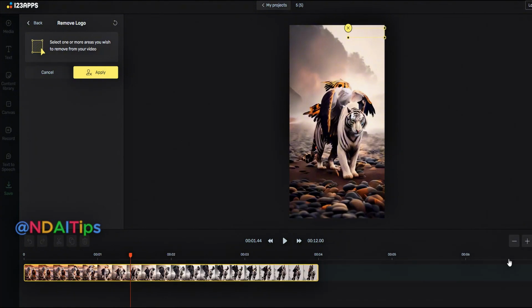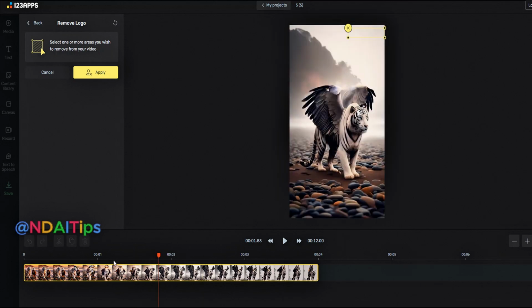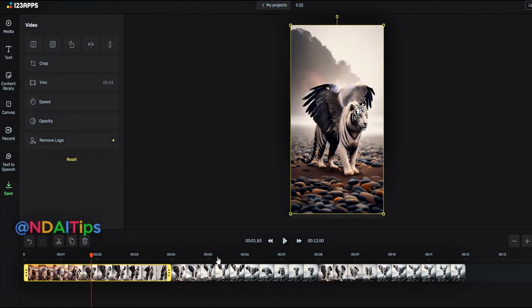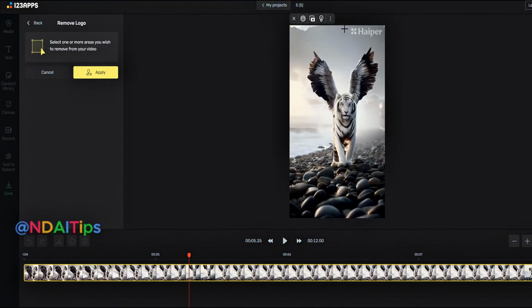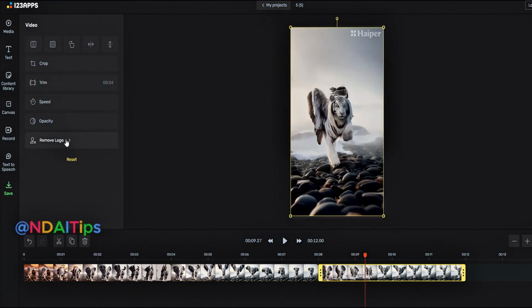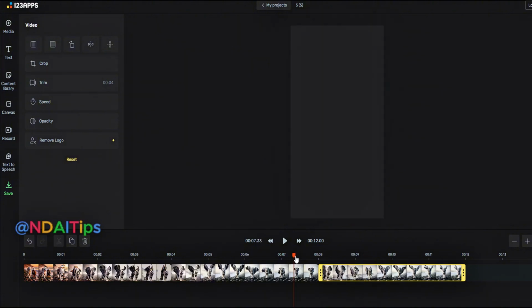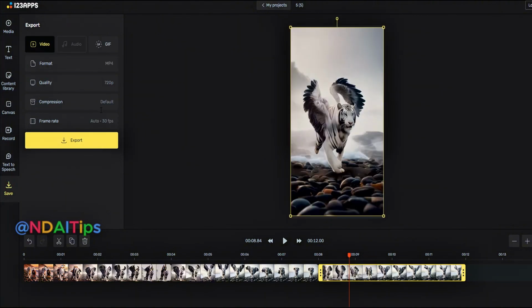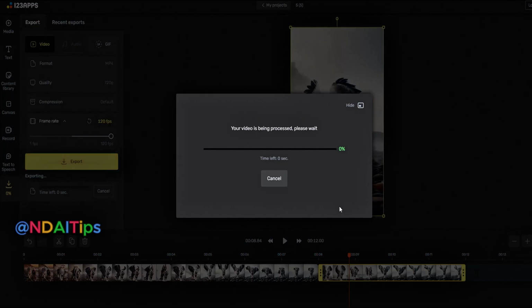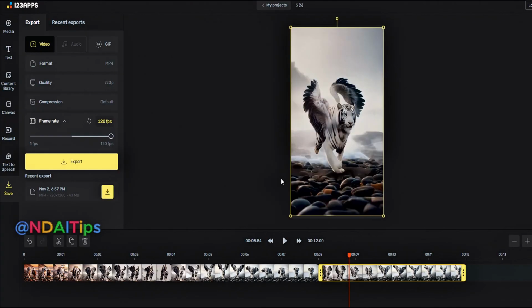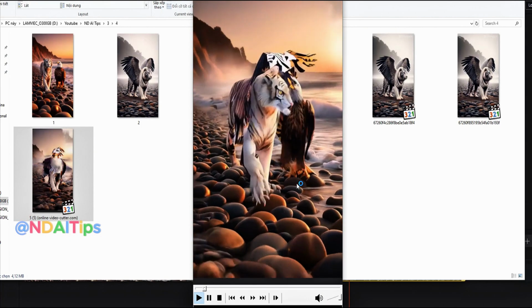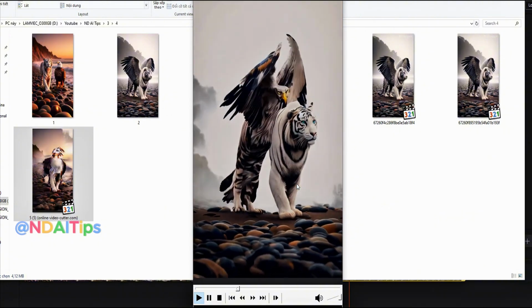Click the Apply button, check the result, and if you like it, click the Save button, then click the Export button. I will select the highest frame rate. Okay, and here is the result. Pretty good, isn't it?